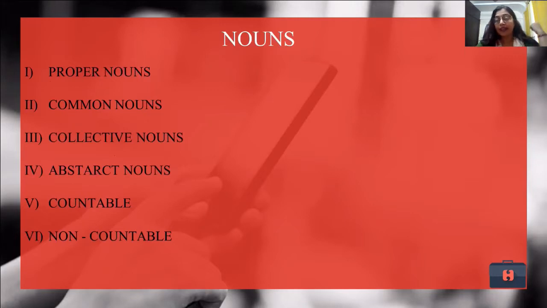What do you mean by nouns? Now, nouns are some telling words, the words that tell you about something. We have categorized them under a few headings, that is proper noun, common noun, collective noun, abstract noun, countable nouns, and non-countable nouns. They all have their own importance, they all have their own values, they all have their own order of content.